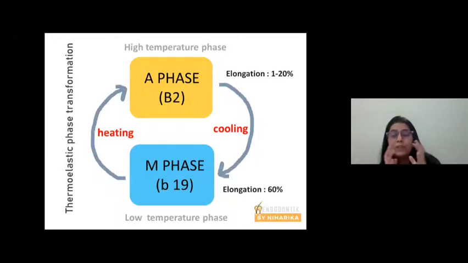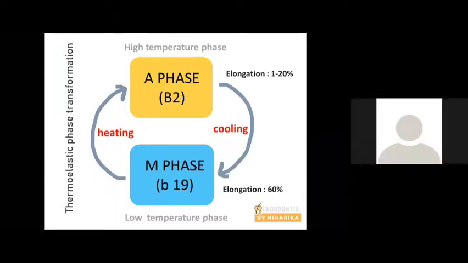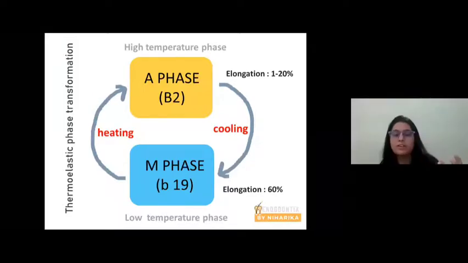All right. Now, super elasticity and shape memory are attributed to a phase transformation step, and this is a thermoelastic phase transformation. That means thermal variation or temperature variation induces the transformation from one phase to another. Ideally, there are two phases. You have an austenite phase and then you have a martensite phase. In austenite phase, the file is stiff. When the file is stiff, it is used for cutting. In martensitic phase, the file is flexible. When the file is flexible, it takes the shape of the canal.